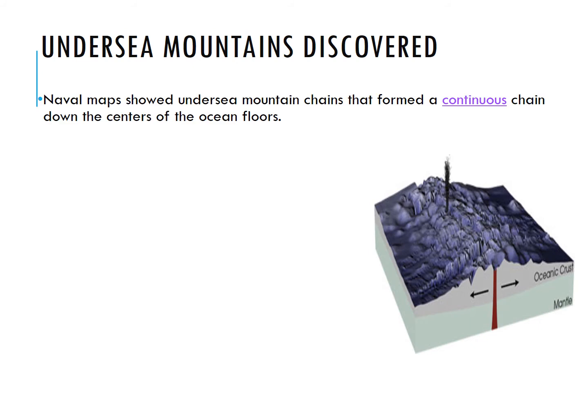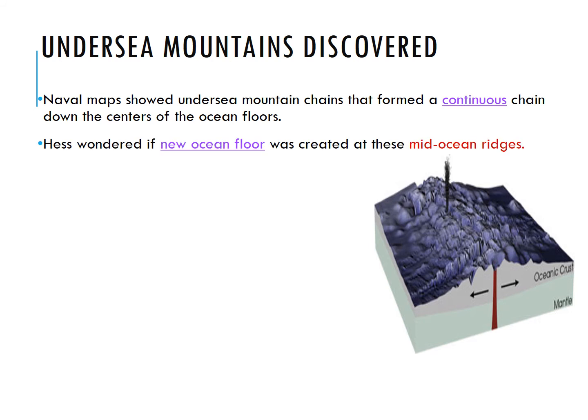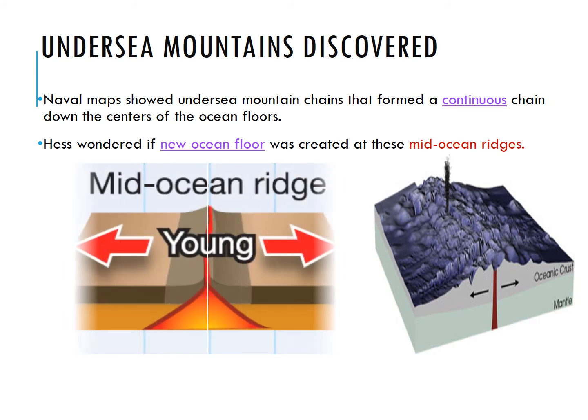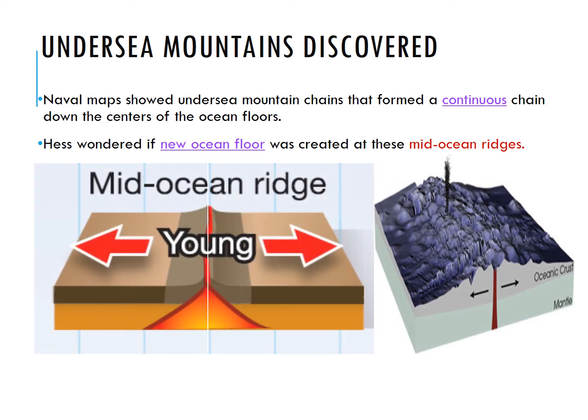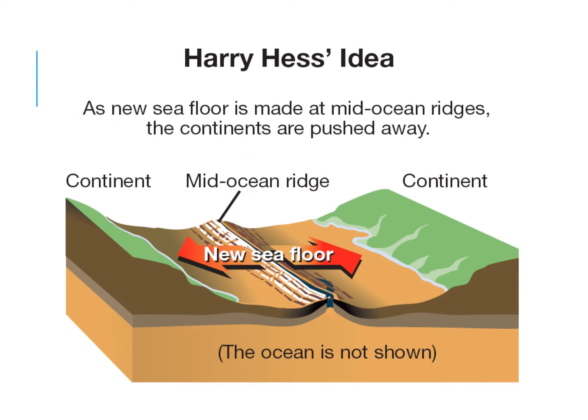Naval maps show undersea mountain chains that formed a continuous chain down the center of ocean floors, and he wondered if new ocean floors were being created at the mid-ocean ridges. So before Hess, most geologists believed that the ocean floor is flat, but with the use of sonar, they were able to map out the ocean floor and see that it wasn't flat, but there are many valleys and ridges throughout the ocean. So this is an example of a mid-ocean ridge, which is what Harry Hess found.